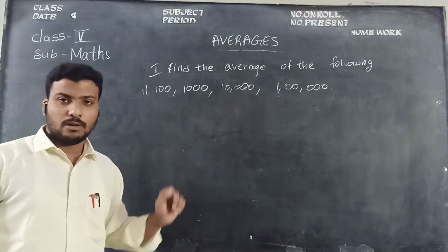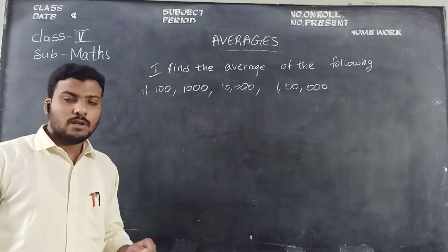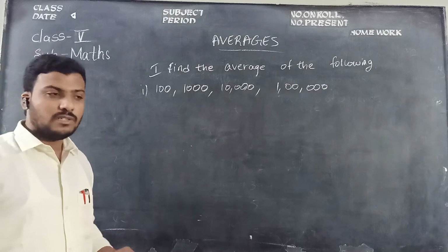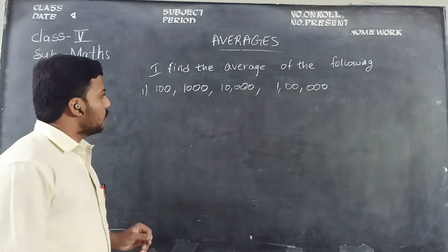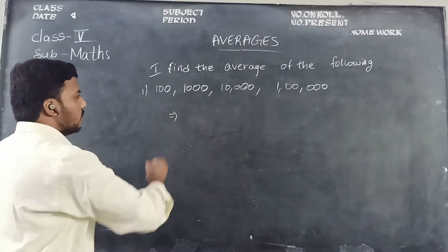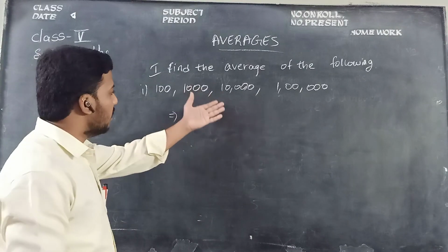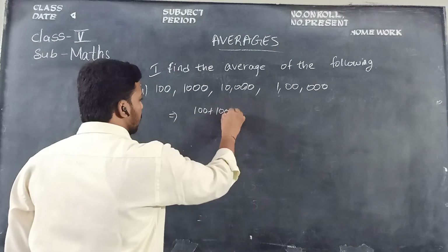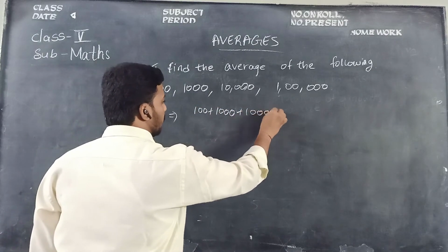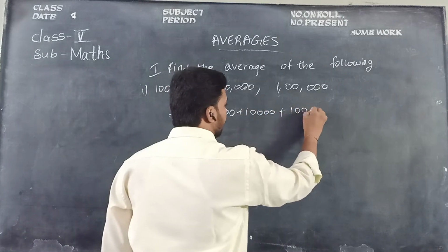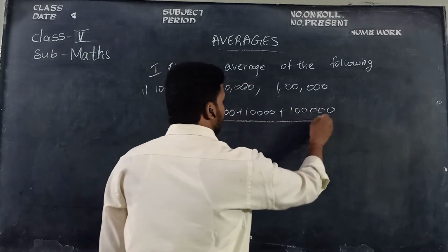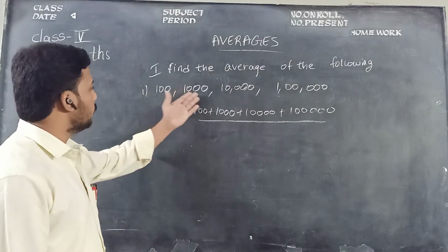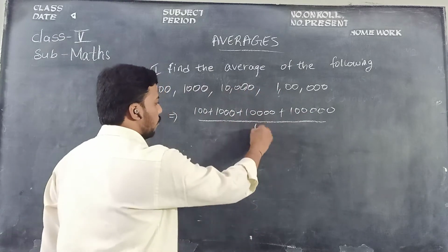If you want to find the average for these amounts, first of all you should know the formula. You should apply this. What I said previously: sum of the amounts by total number of amounts. Sum of amounts means these are all amounts, no? Then just sum them: 100 plus 1000 plus 10,000 plus 1 lakh. Then divide by total number of amounts. How many numbers are there? 1, 2, 3, 4. So just write 4.